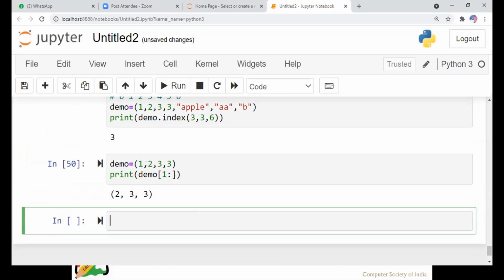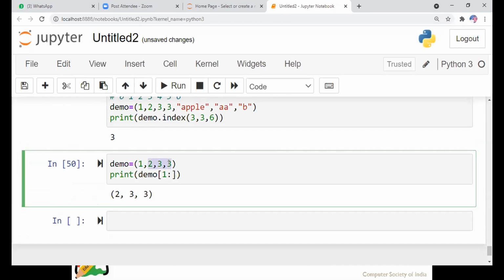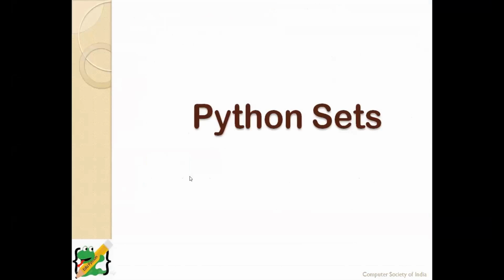How? We are starting with index 1 and going to the entire range of the tuple. Similarly, as shown before in a list, you can also apply the same slicing methods here. This is up to the topics list and tuples. If you have any doubts regarding tuples, please comment in the chat box.